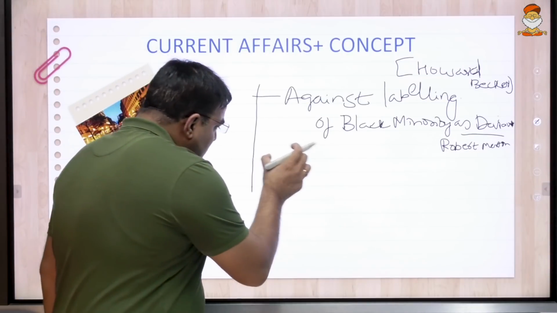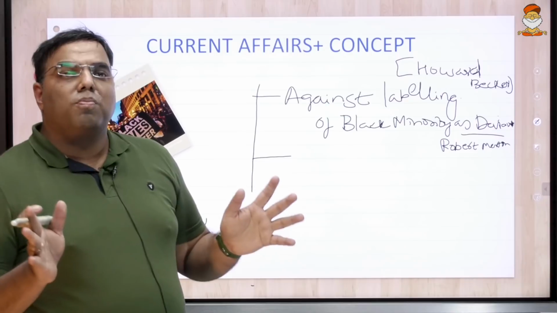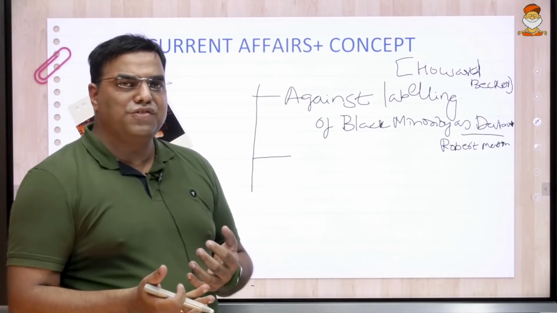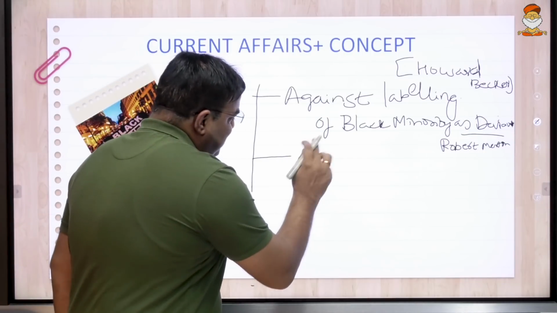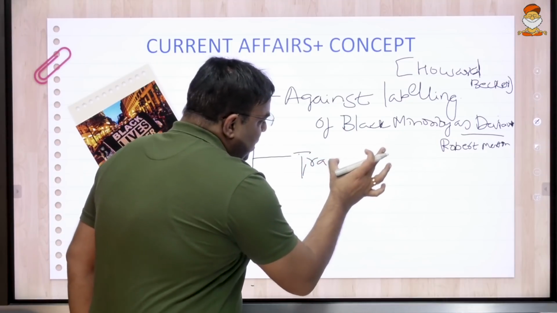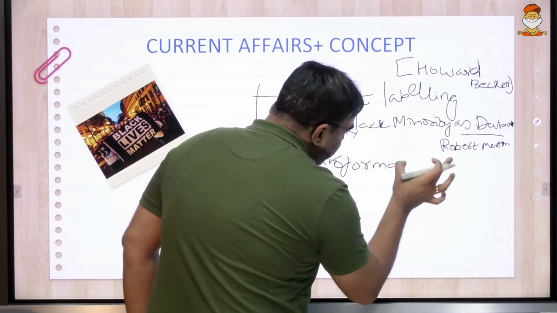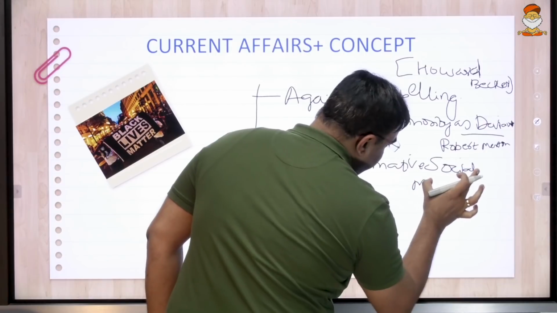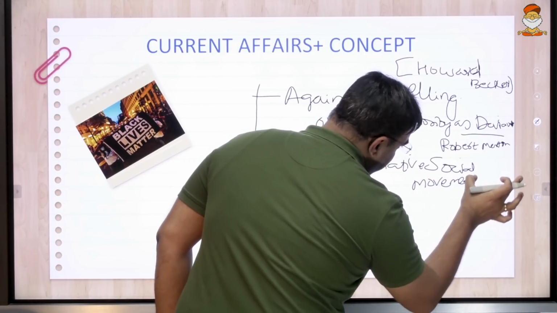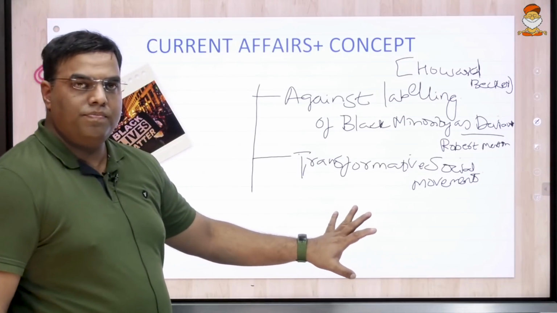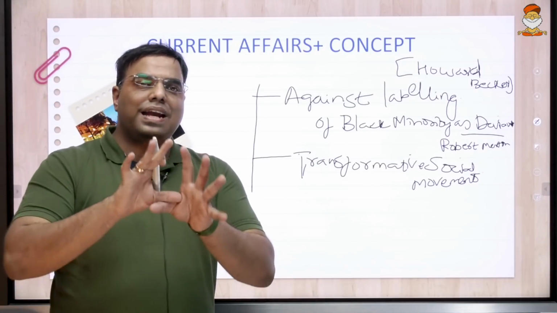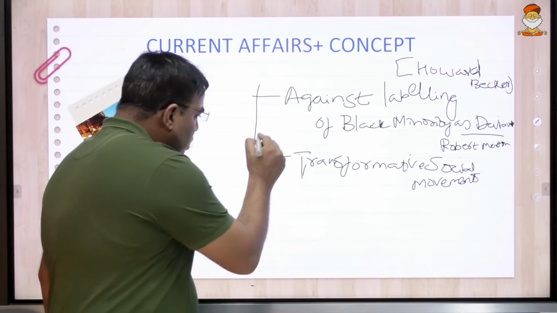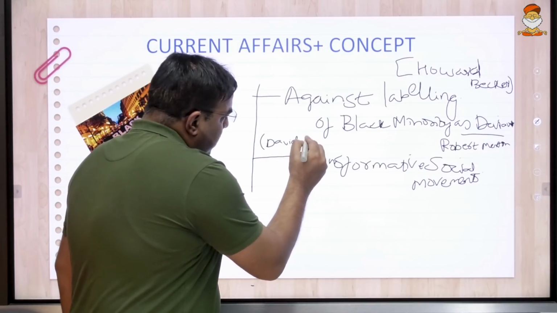The second thing that I am doing, as I already told you, is that the wider scope of this movement is racial equality. So if I use David Aberle's classification, I can treat this as a transformative social movement. It tries to transform the entire structure of race relations. It asks for racial equality. So you can use this concept by David Aberle.